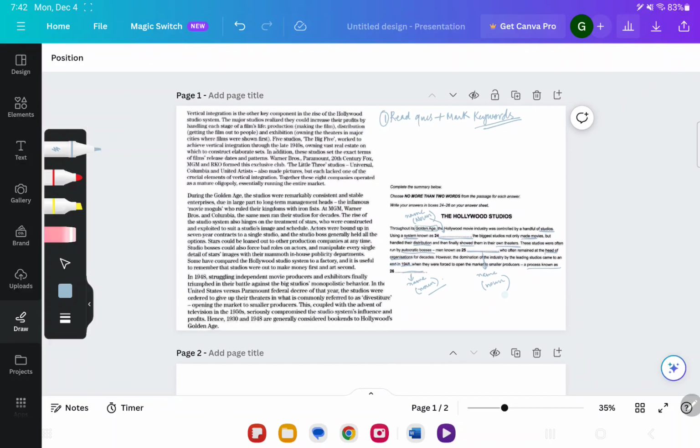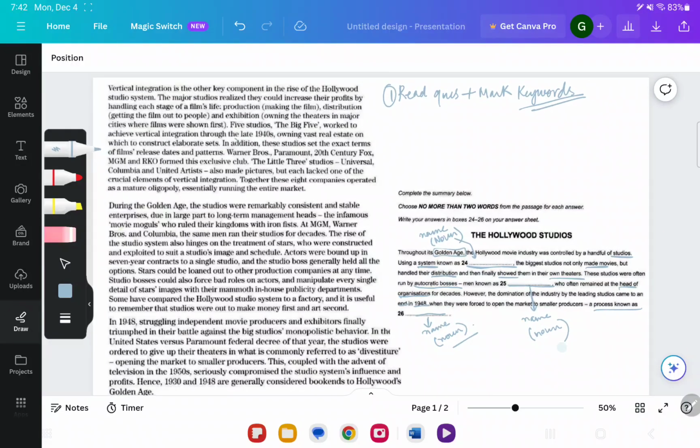Now once we have marked the keywords and once we have predicted the type of word or part of speech that will make the sentence grammatically correct, then we go back to the passage and we skim the passage. Remember, skim means fast reading. I read it fast. I try to find the keywords that I marked in the question or the synonyms of the keywords. So let's get started.